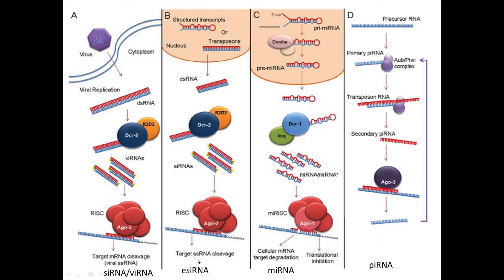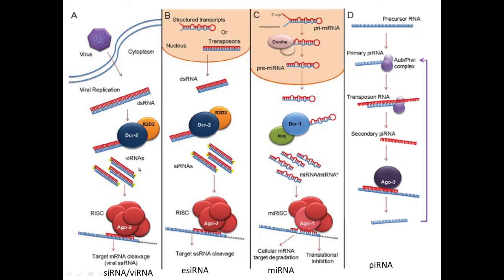Actually, this is exactly similar to that of the siRNA or viral RNA pathway. In that, the double-stranded RNA molecule that comes from outside of the cell, most probably the virus delivering its own double-stranded RNA into the cell, may be recognized by Dicer 2 and processed into siRNA molecules.